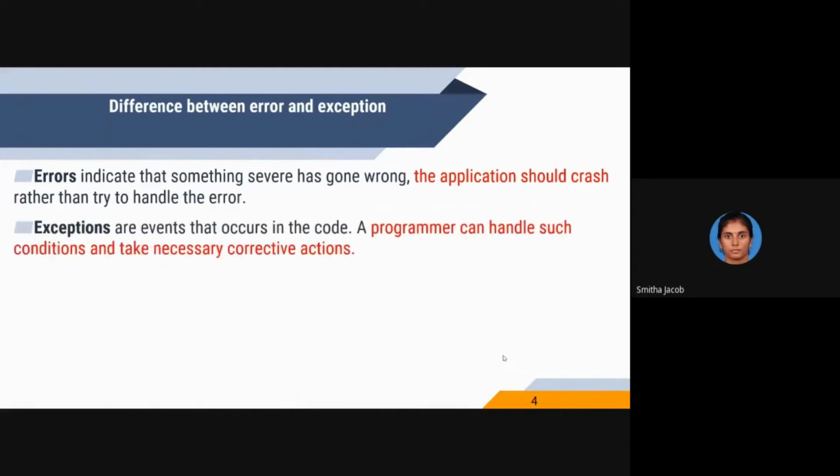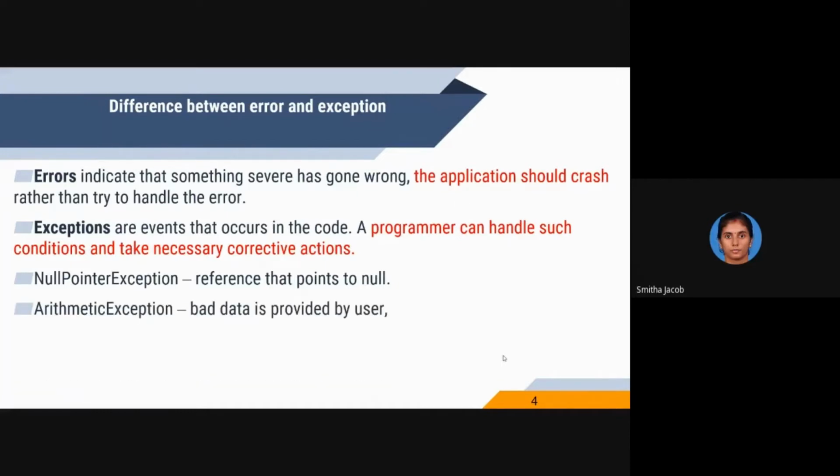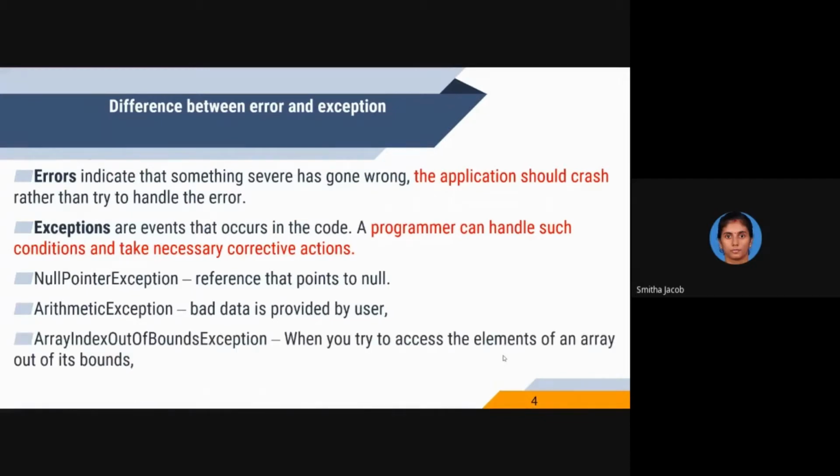Whereas an exception can be handled by the user or the programmer, and it is possible to take necessary corrective and preventive action if an exception occurs in the code. Examples of popular exceptions are null pointer exception, which comes with null references, arithmetic exception, which comes in scenarios like division by 0, and array index out of bound exception, if the elements of the array go out of its bounds, etc.